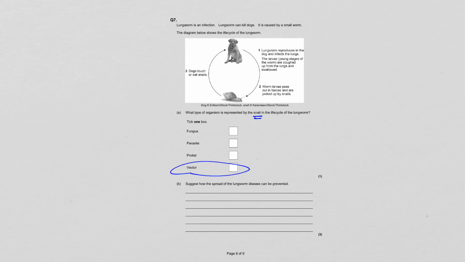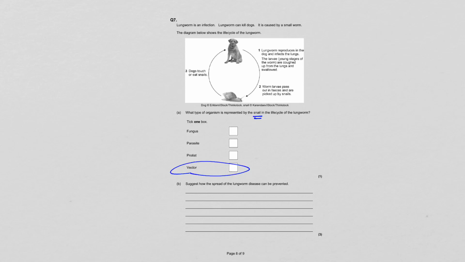The snail is going to have the larvae of the worm on it. So it's not the fungus, it's not a protist, it's not a parasite. Remember, a parasite lives inside another animal. The snail doesn't go inside, except for when I guess it's eaten, but then it won't be alive, it'll be eaten.